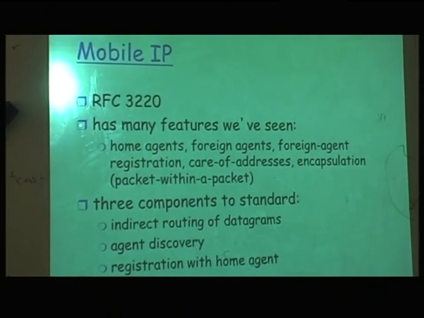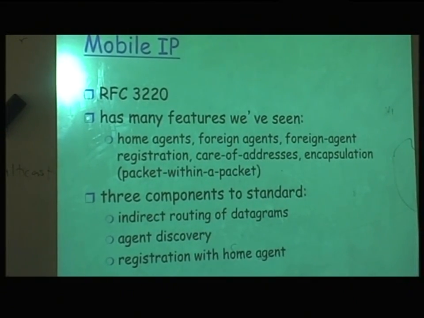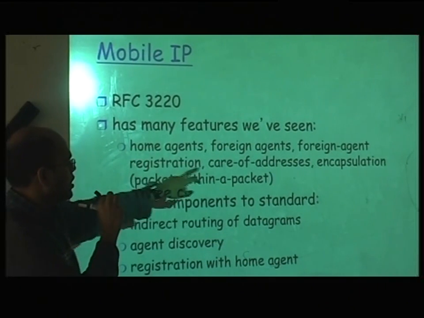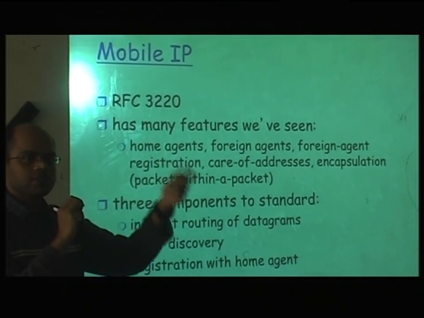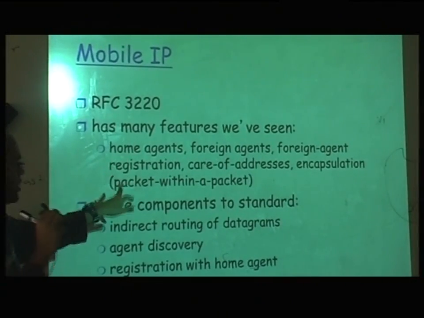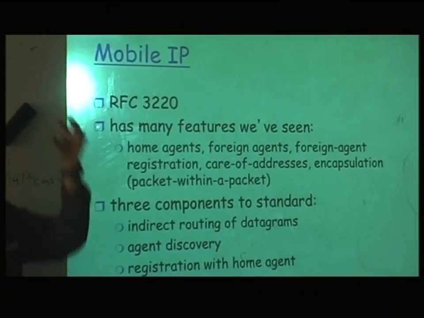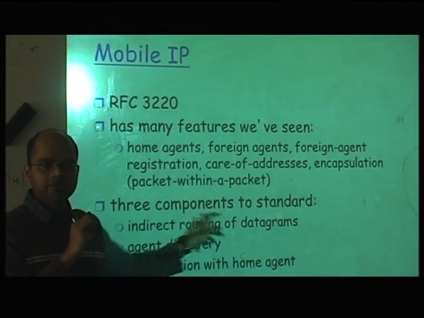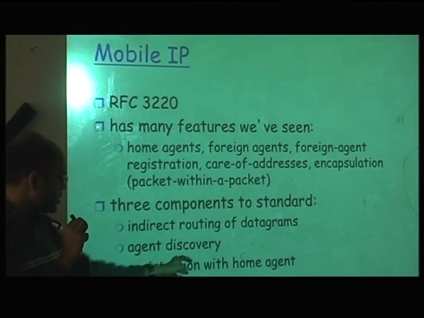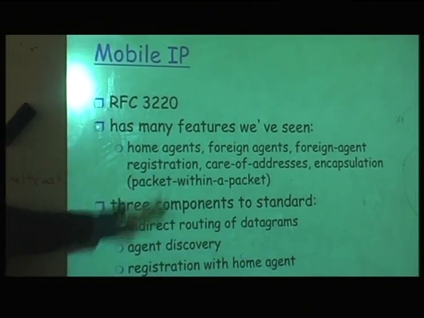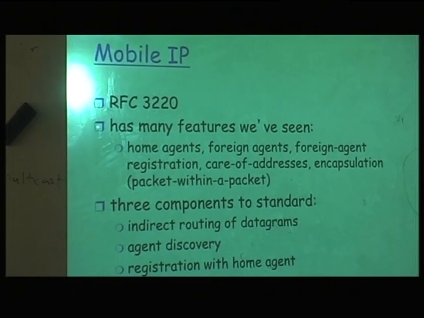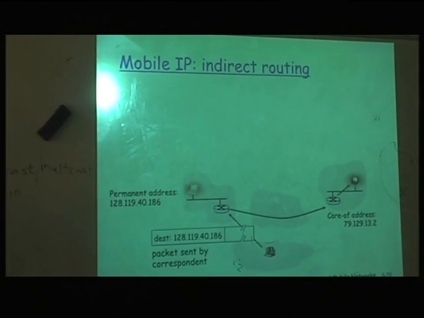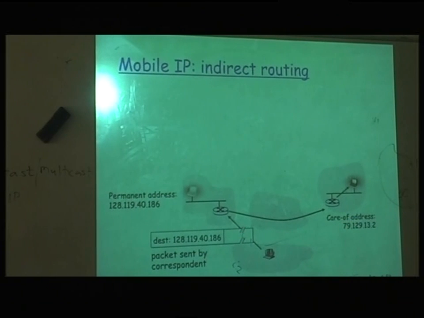By the way, this is RFC 3220. It's a well-designed protocol, and it's already there. It has a home agent and foreign agent, just like you described. Registration, care-of address, and encapsulation, which also means tunneling. It's the same thing, so there is a packet within a packet. There will be an IP address outside and an IP address inside. And it uses indirect routing for datagrams, so it's not using direct, it's indirect. You have agent discovery and registration with the home agent. So the protocol is in place. Let me skip this because it's again doing the same protocol explanation but with just the IP addresses. You can go through this animation.